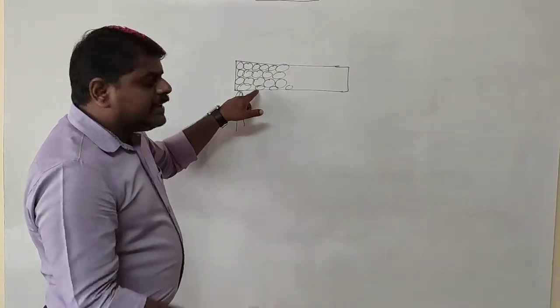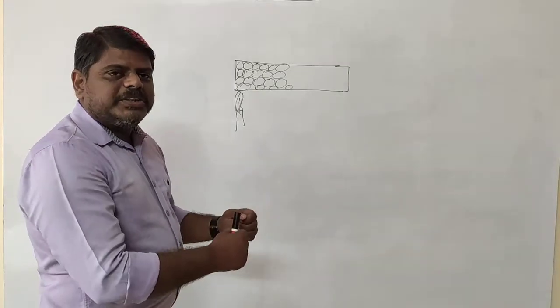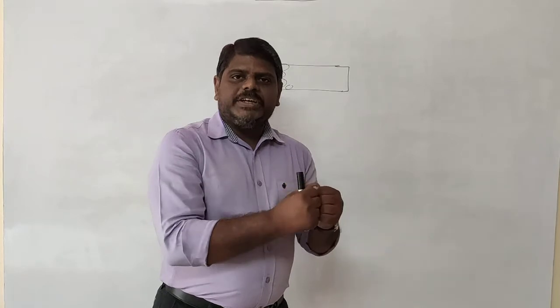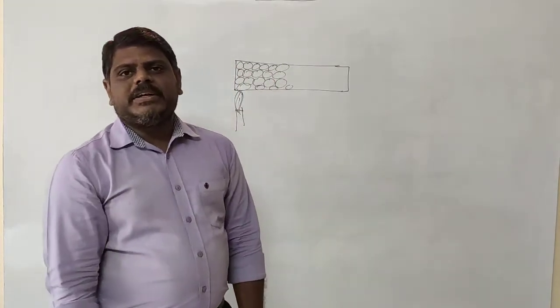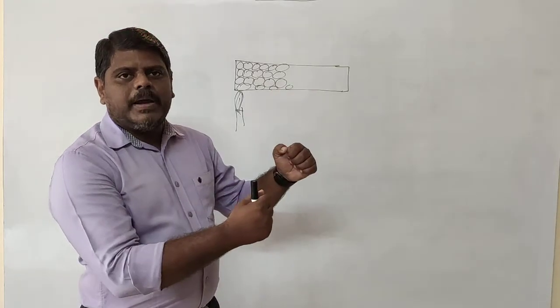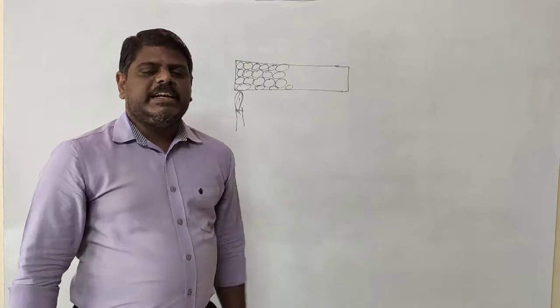When the second molecule takes the energy, it also starts vibrating, and due to this vibration it collides with the third molecule, and in this collision the energy is again transferred to the third molecule. Once the third molecule takes the energy, it starts vibrating and collides with the fourth molecule, and again the energy is transferred.